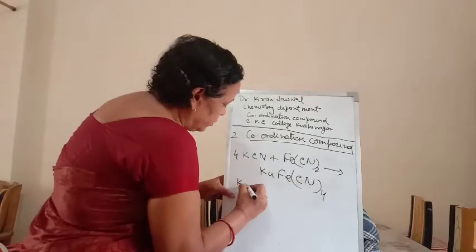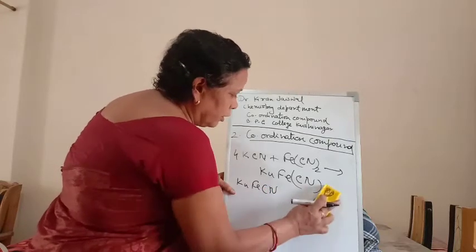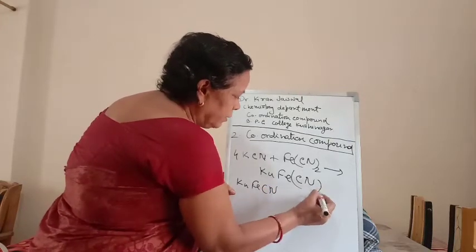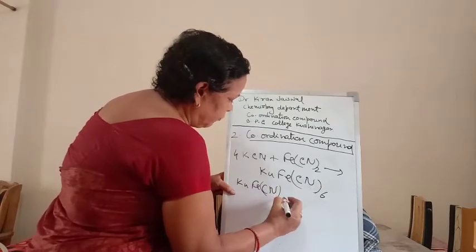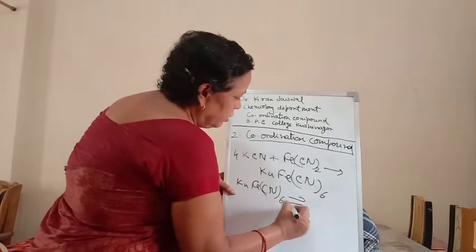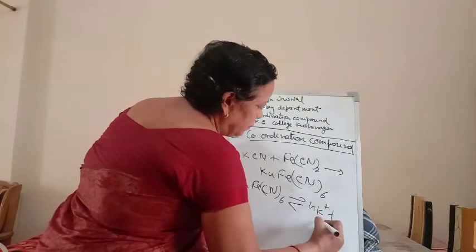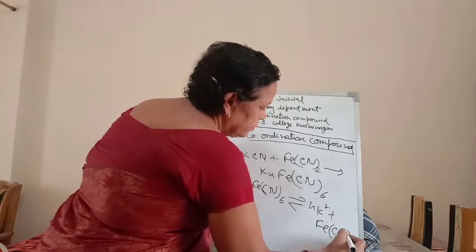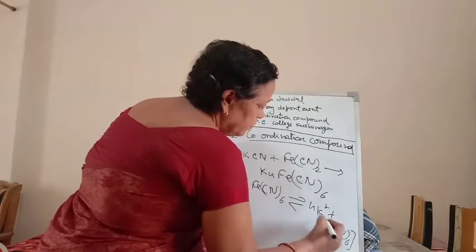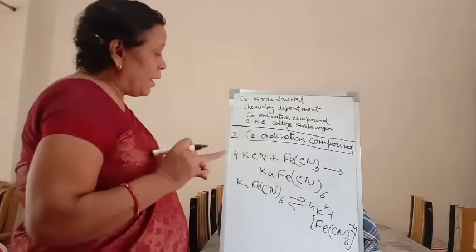K4[Fe(CN)6], dissolved in water, gives 4 potassium ions plus the ferrocyanide ion, [Fe(CN)6]4-. That is a coordination compound.